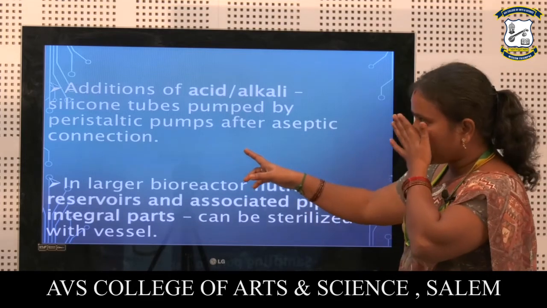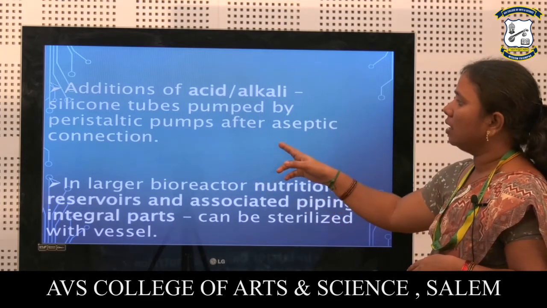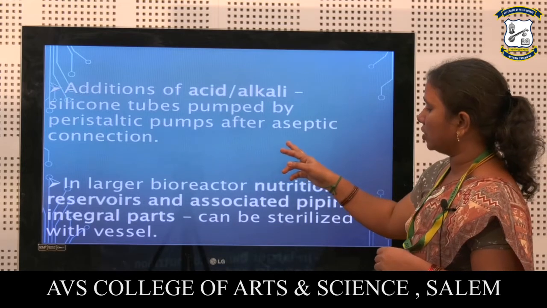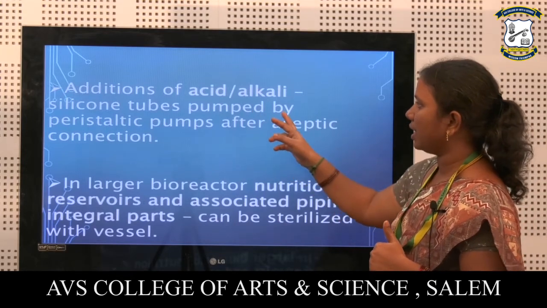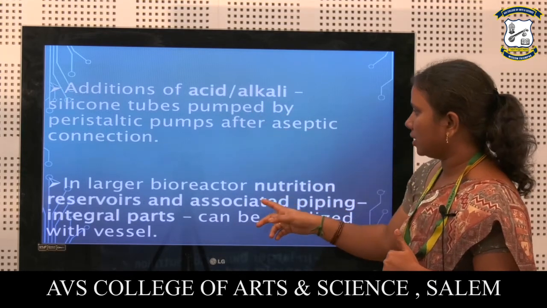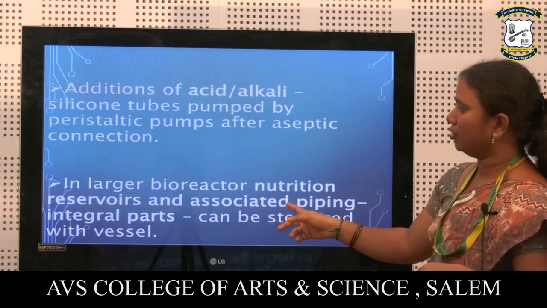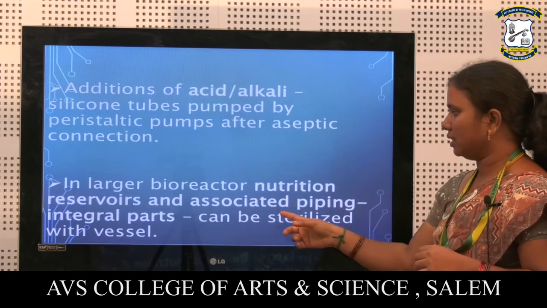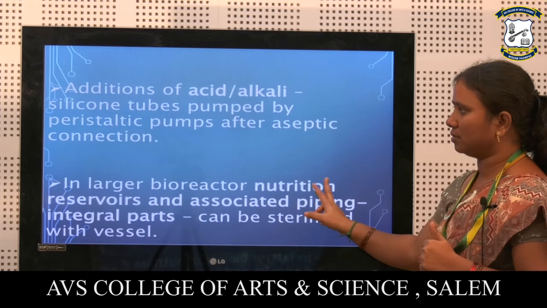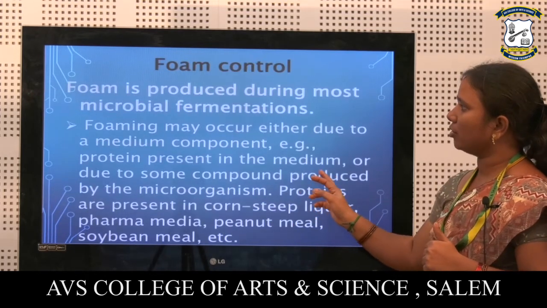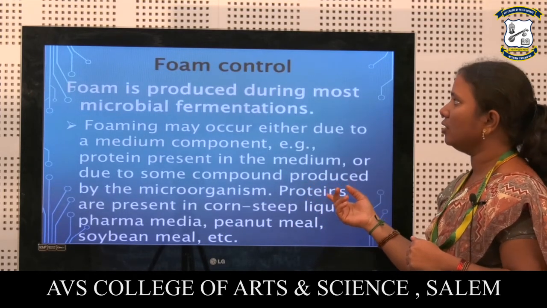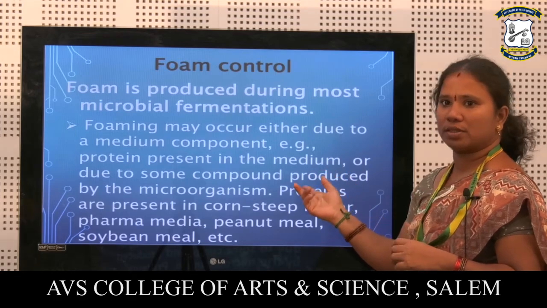Here is the addition of acid or alkali for pH control, so the optimum pH will be maintained by adding either acid or alkali. Next, in a large bioreactor, a nutrient reservoir will be placed, and its internal part can be sterilized with the vessels. Foam control: anti-foaming agent will be added to control the foams. Thank you.